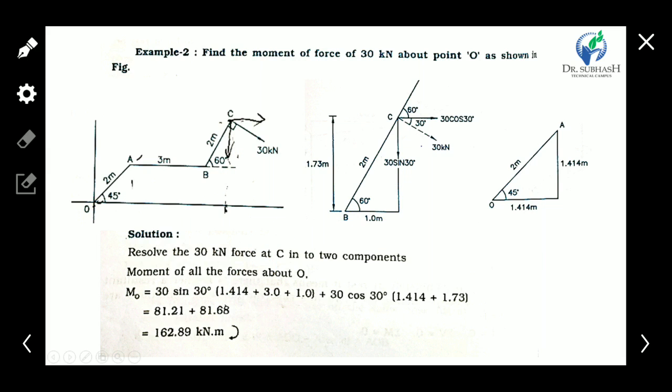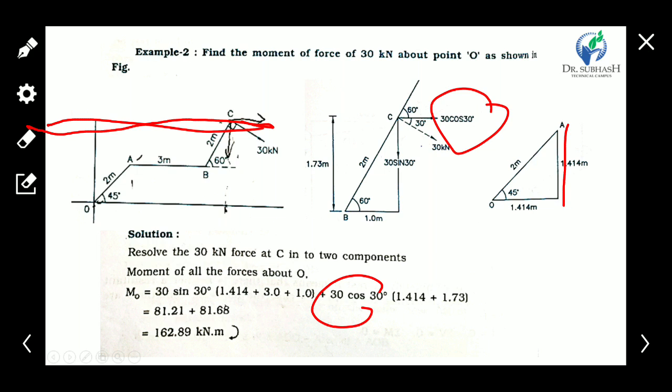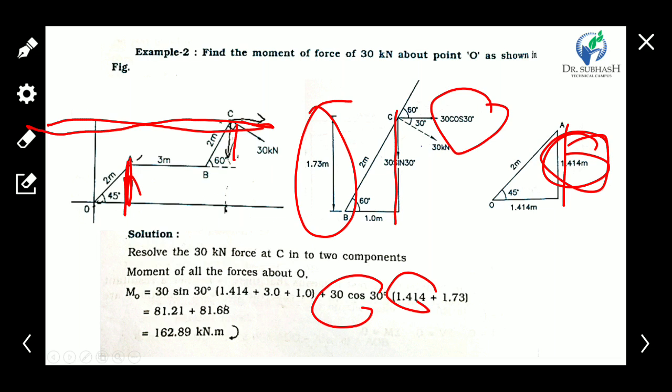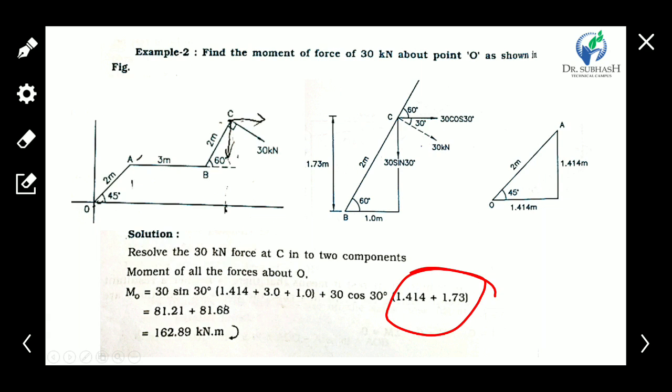Now the perpendicular distance of the horizontal component 30 cos 30 is 1.4 plus this vertical value of 1.7. So the total distance is 1.4 plus 1.7. Now the total value of moment is 162.89 kilonewton into meter, and it's an anti-clockwise moment. Okay, clear?